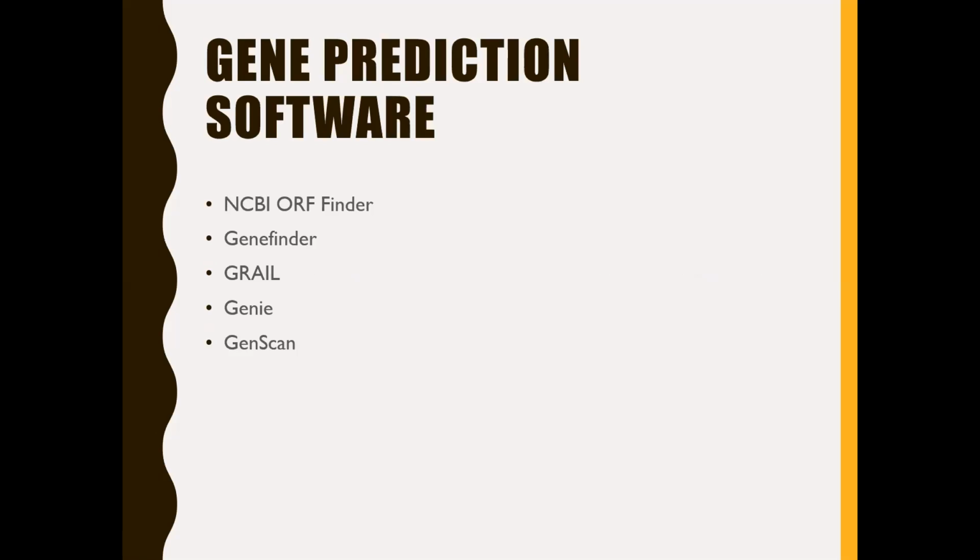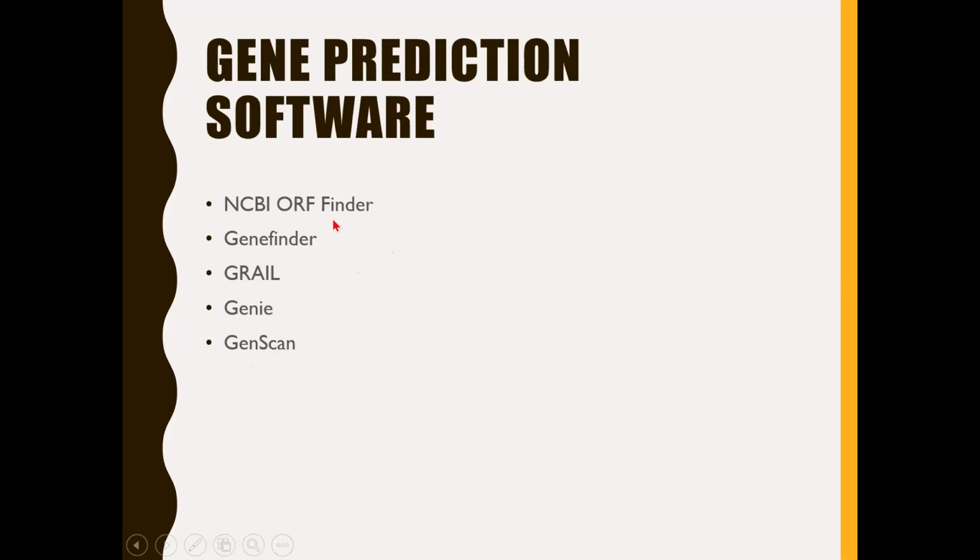For any prediction methods, any algorithms we discuss, at the end we will look at the software which is available to carry out that particular process or procedure. The gene prediction software available are NCBI ORF Finder, GeneFinder, GRAIL, Genie, GenScan. These are the different programs available for gene prediction. In your practical class in the next semester, we will be working with NCBI ORF Finder for the identification of ORFs and GenScan. These two methods we will work with.